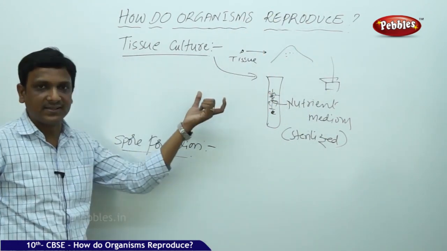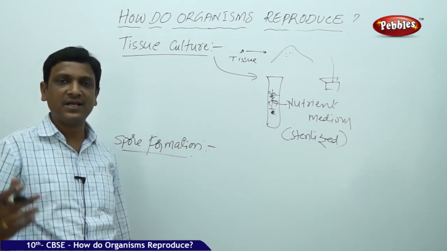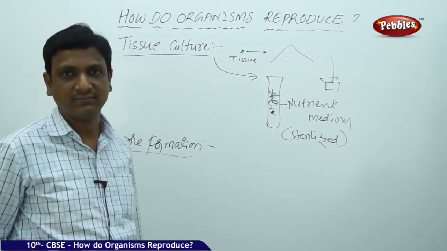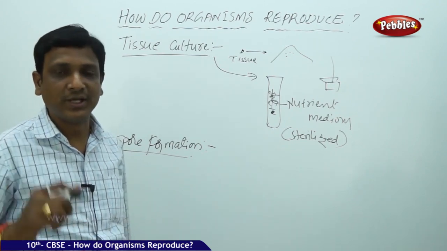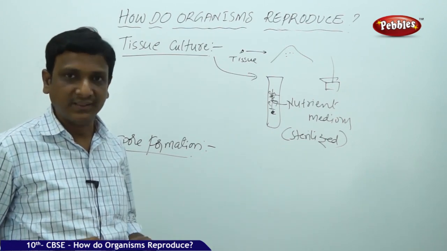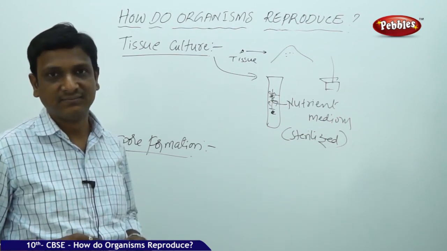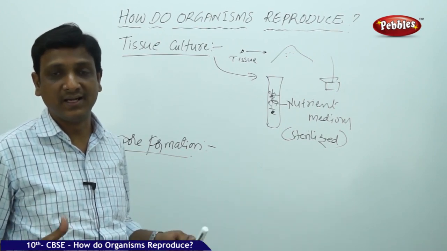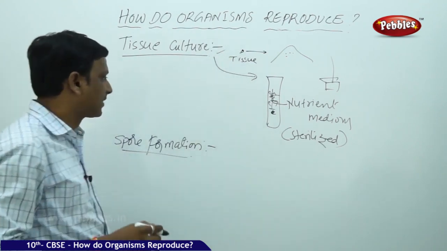Tissue culture is the latest advanced technique in which you can grow a number of plants at a time. If you want 1000 plants, you collect some tissue. Tissue means a group of cells. Thousands of cells will be there in a very small tissue. So 1000 plants you can grow at a time. But you need a laboratory, you need equipment, you need technicians. Then it is possible to grow 1000 plants of the same kind in less time by using the tissue culture technique.